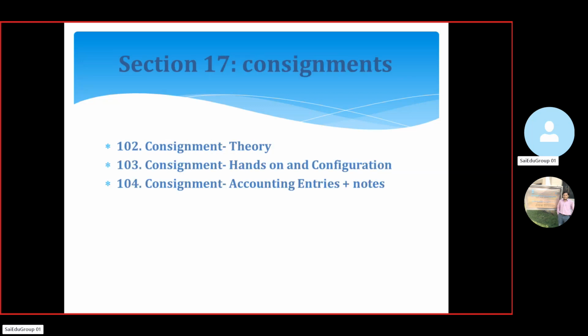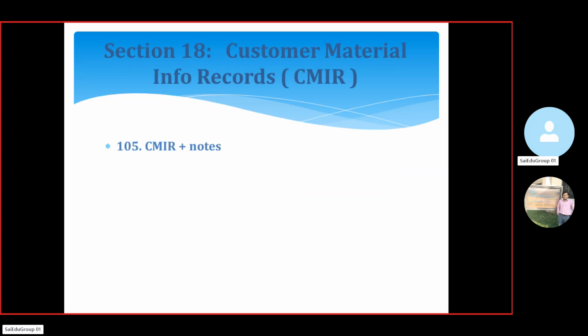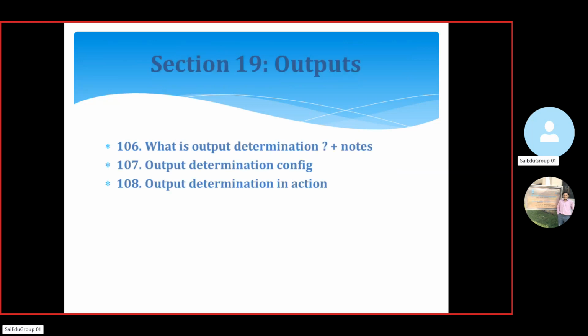In section 17, we are going to discuss consignments. We will provide some theoretical explanation with real-time scenarios. After that, we will show how to do the consignment configuration hands-on. Here we are also going to discuss the accounting entries. In section 18, the customer material info record, like CMIR. So how we are going to do info records for customer materials, we'll discuss here.